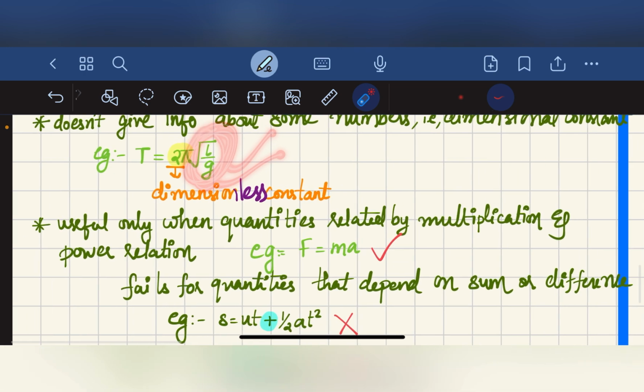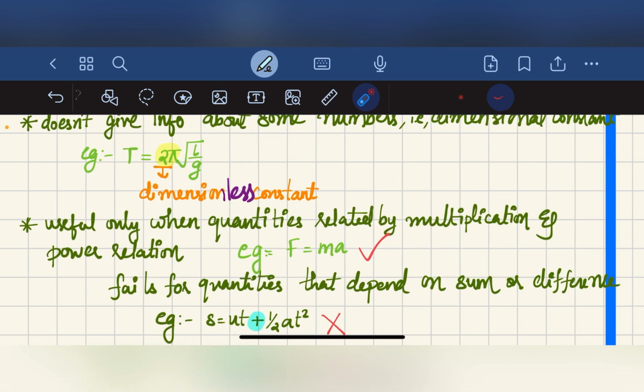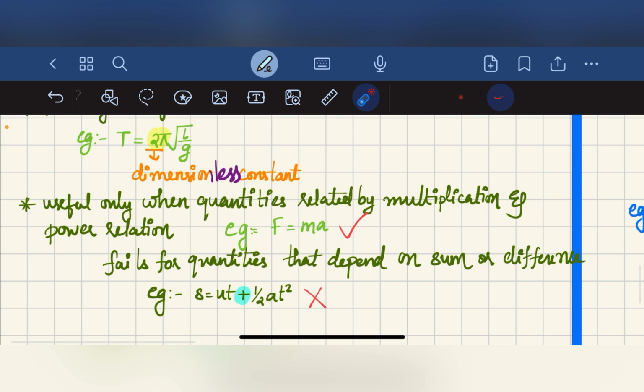The second limitation is that it is useful only when quantities are related by multiplication and power relation. For example, F is equal to MA, and power relation, like root of L by G. It fails for quantities that depend on a sum or difference, that is S equal to UT plus half AT square.